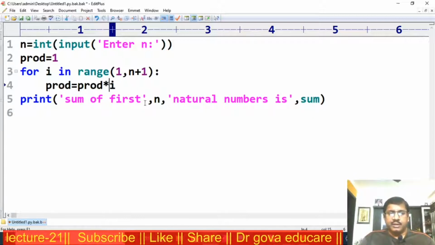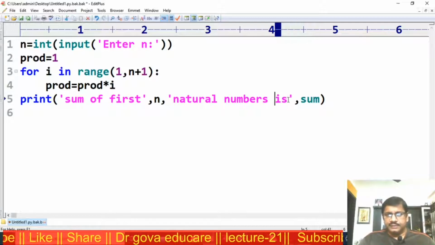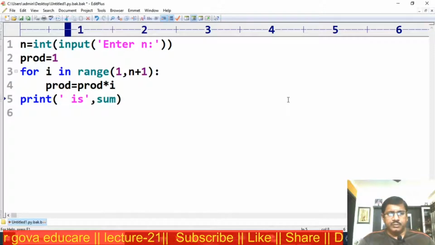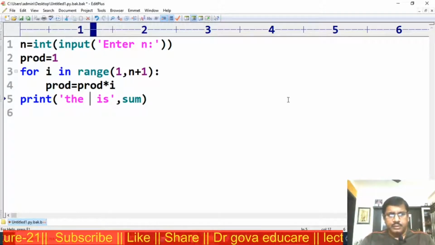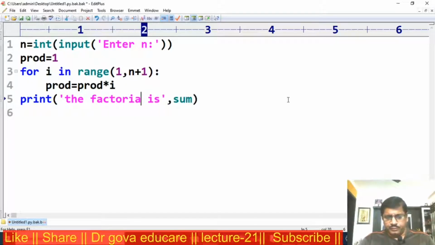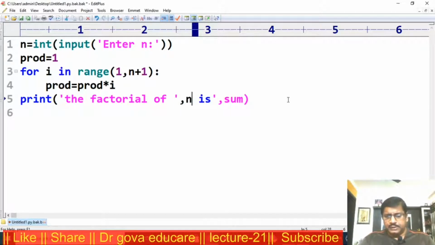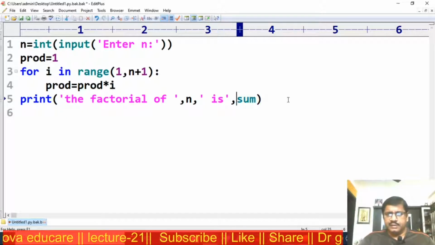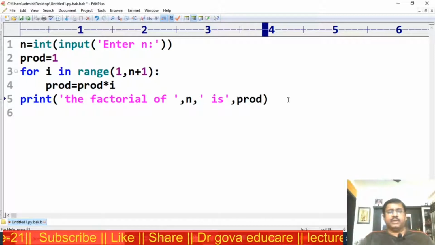Now here, the factorial of n is simply the product, prod. This is the program.